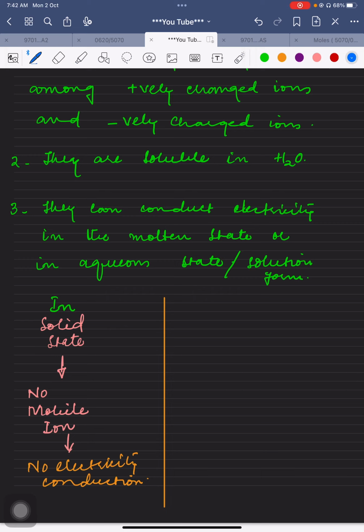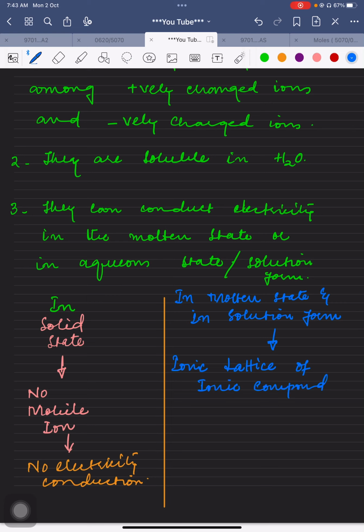In molten state and in solution form, the ionic lattice of the ionic compound breaks to make ions free.